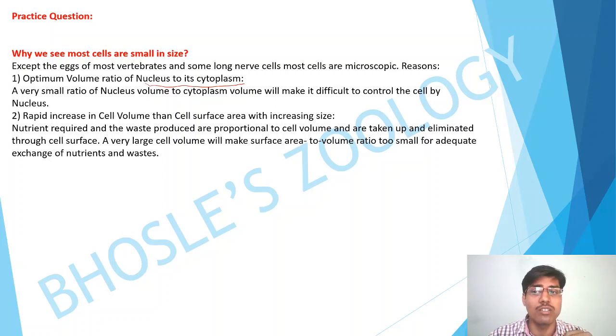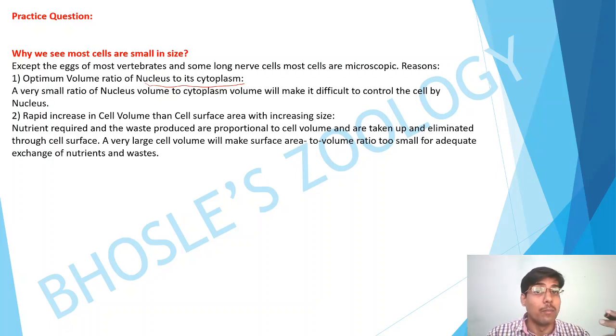The second reason is the rapid increase in cell volume compared to cell surface area with the increase in size. Whenever the cell size increases, both cell volume and cell surface area increase. The rate of increase in cell volume is much higher than the rate of increase in cell surface area. And why is the cell surface area important? Because it is the area from which the cell takes in anything which is useful and takes out what is not useful.